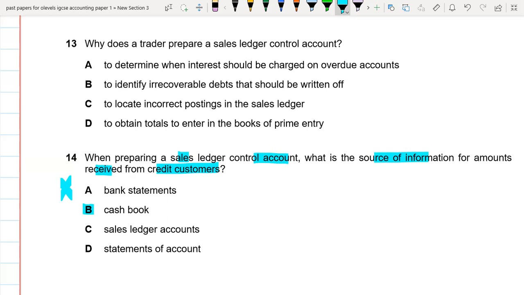Statement of account is not right either, because we send it to our customers to show how much payment they have to pay us. Here we just want a source of information from where we can see how much amount we have received from our current customers. So cash book would be the relevant option.